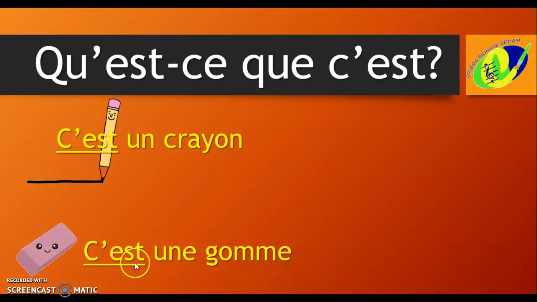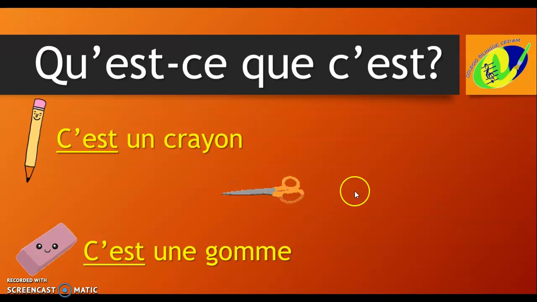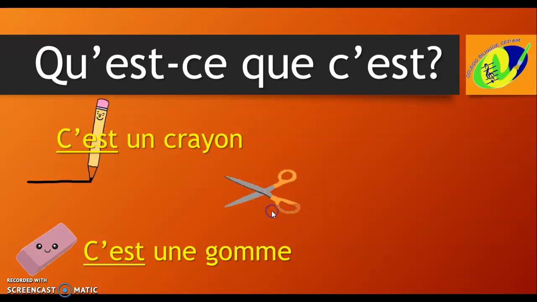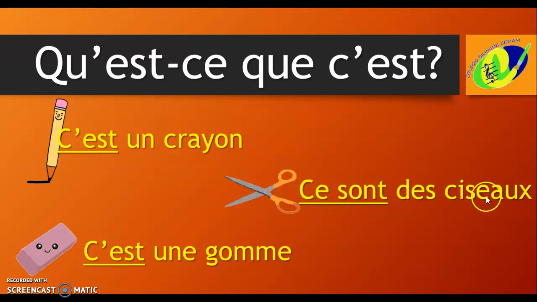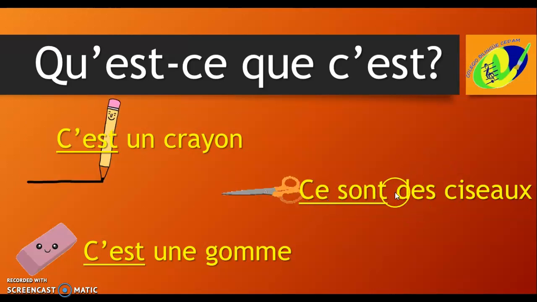C'est un, c'est une. C'est un crayon, c'est une gomme. And what happens here? We have another object, and this object is plural. So we are going to say, ce sont des ciseaux. Ce sont, because it's plural. Des, because it's plural. Ciseaux.